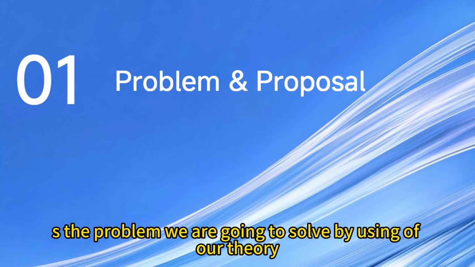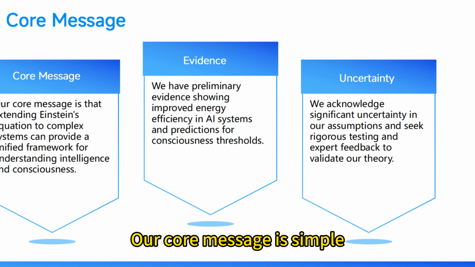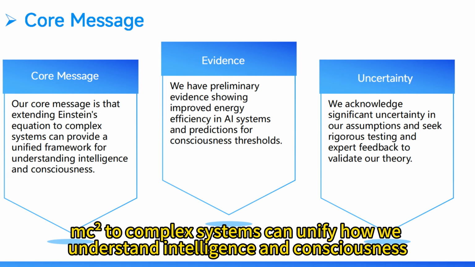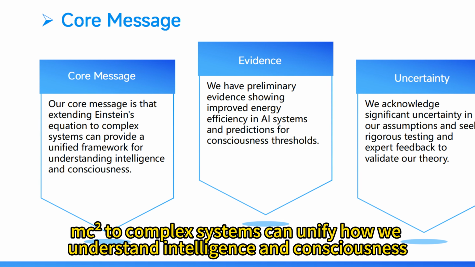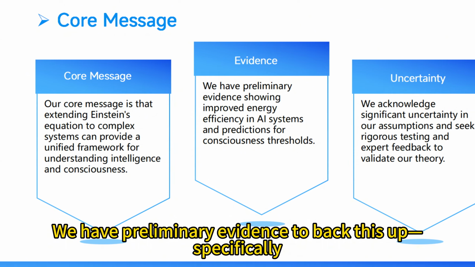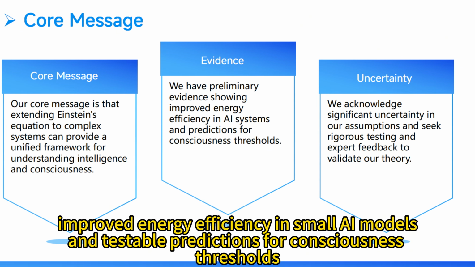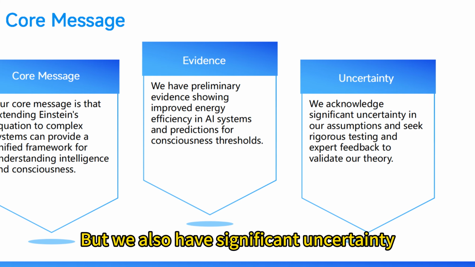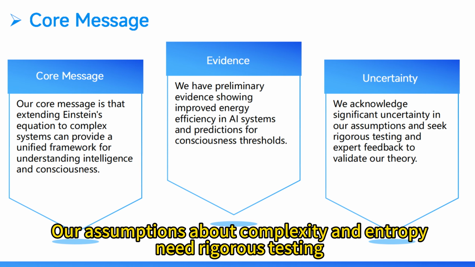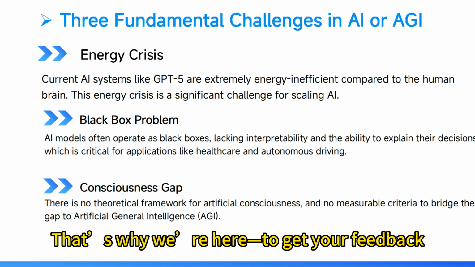Firstly, let's see what problem we are going to solve by using our theory. Our core message is simple. Extending Einstein's E=mc² to complex systems can unify how we understand intelligence and consciousness. We have preliminary evidence to back this up, specifically improved energy efficiency in small AI models and testable predictions for consciousness thresholds. But we also have significant uncertainty. Our assumptions about complexity and entropy need rigorous testing. That's why we're here to get your feedback.